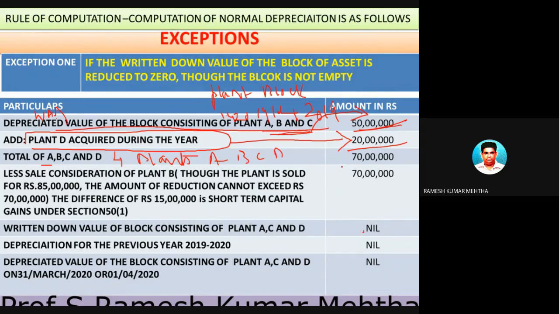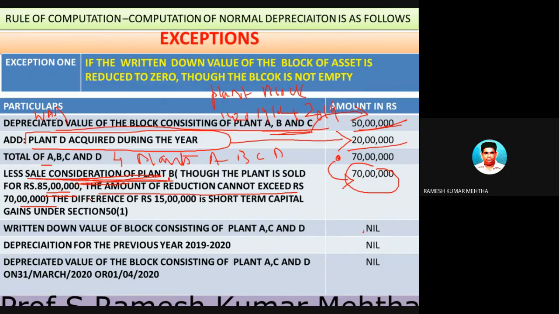Now, the most important point. The plants in this case were A, B, C, D, out of which one plant was sold. The plant which was sold was B, and from the sale of plant B, the company got 85 lakhs. So in this case, the amount of reduction cannot exceed rupees 70 lakhs. You can't reduce 85 lakhs from 70 lakhs. You can remove only 70 lakhs.